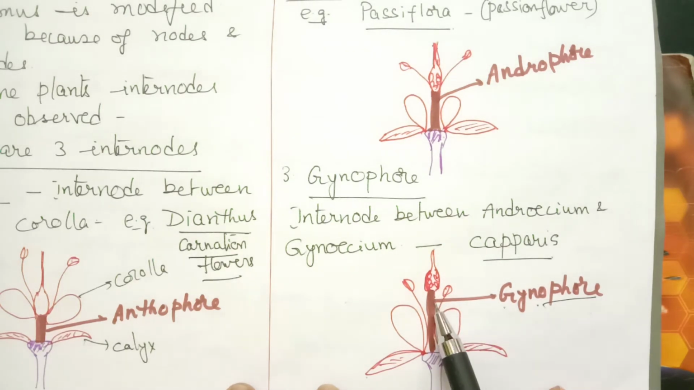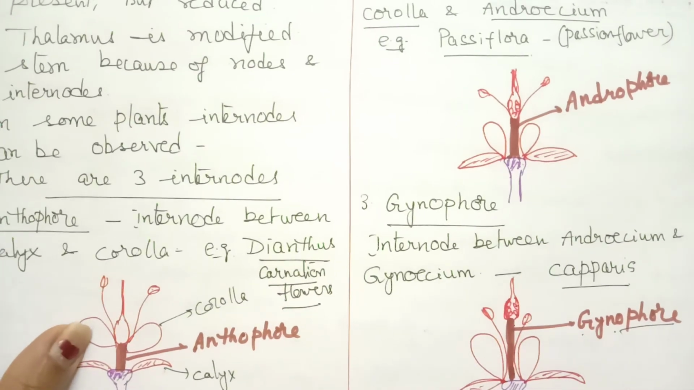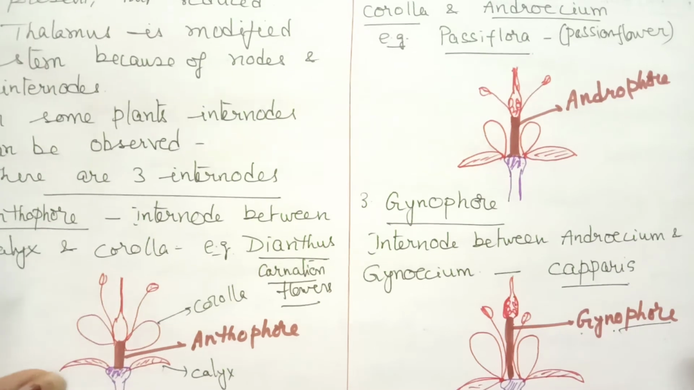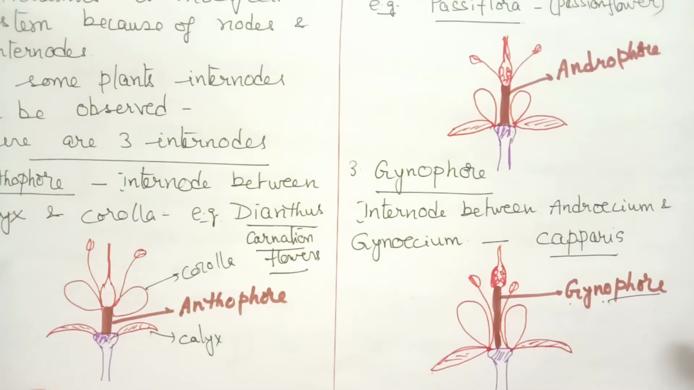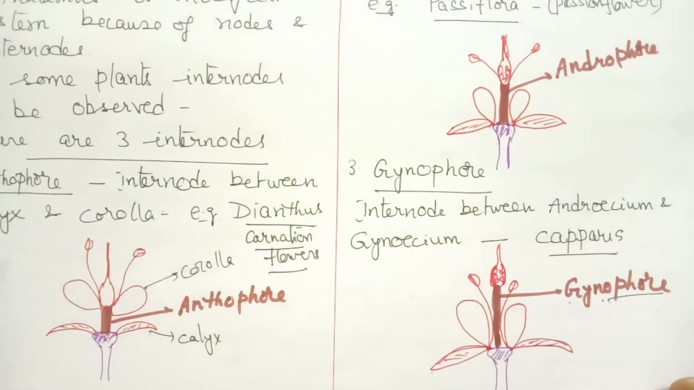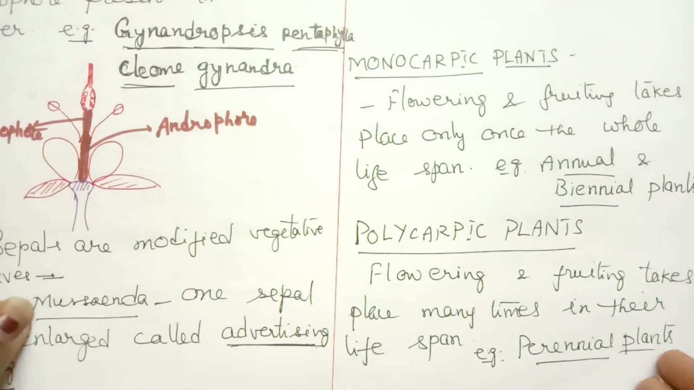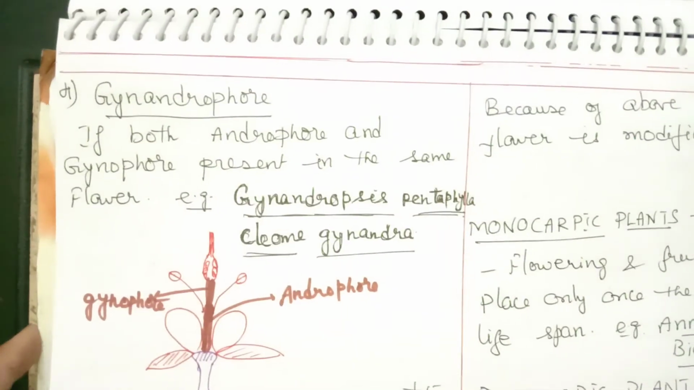That is, gynophore separates all the other three parts of the flower from that of the gynoecium. This is the third internode which is present between androecium and gynoecium. So there are three internodes present. Here we find the example like in Capparis. Capparis is the example of gynophore. So you have to note down the meanings properly. These are very, very important points, and you have to also draw the diagram. Now let us see another type of stalk which we can find. It is called as a gynandrophore.